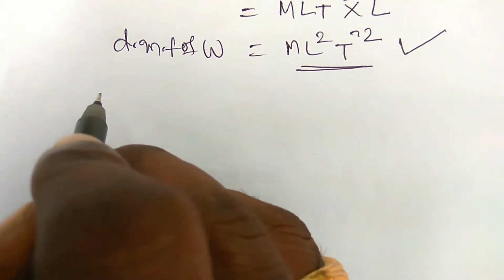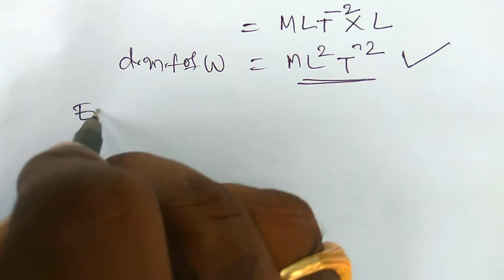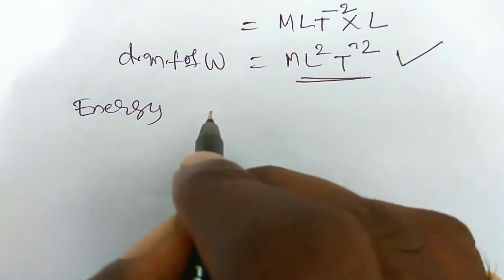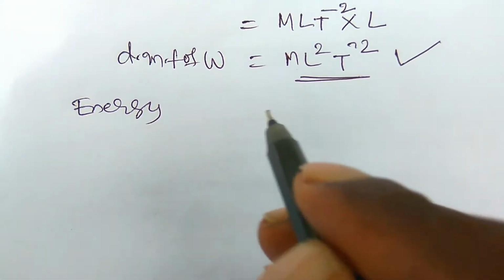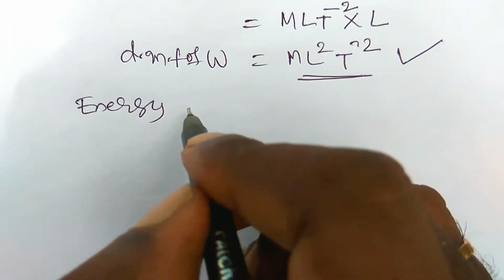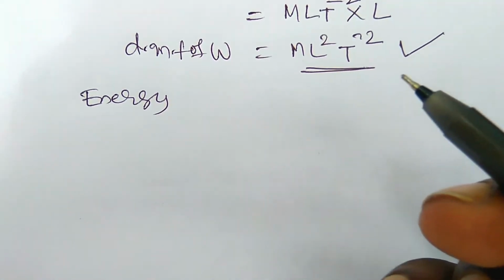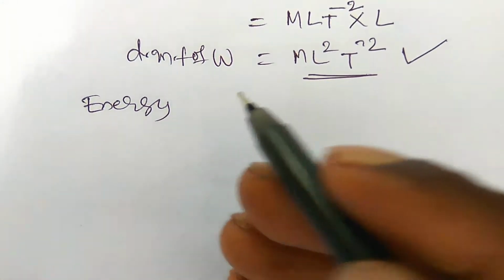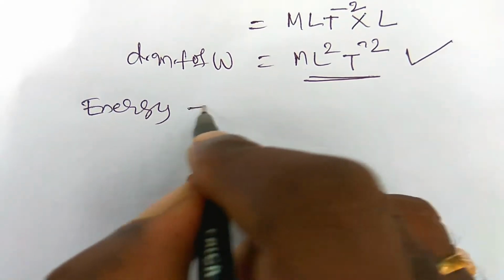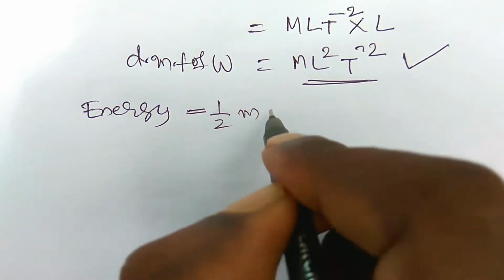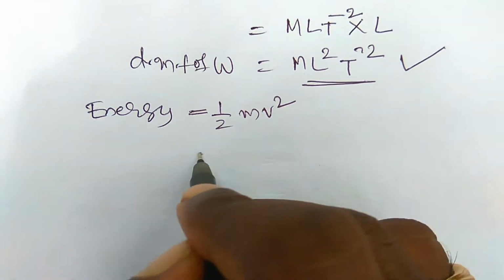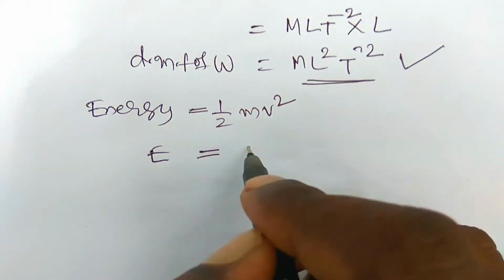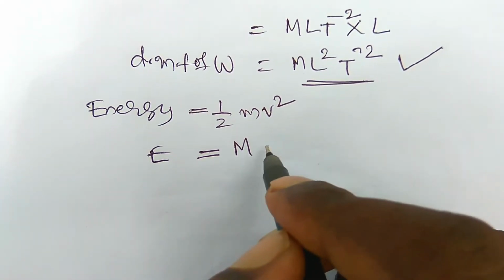Similarly, the dimensional formula for energy. Energy is the ability to do work. Here there is no particular formula, so we measure energy as potential energy or kinetic energy, whichever it is. We can write half mv². So E equals mass, capital M.